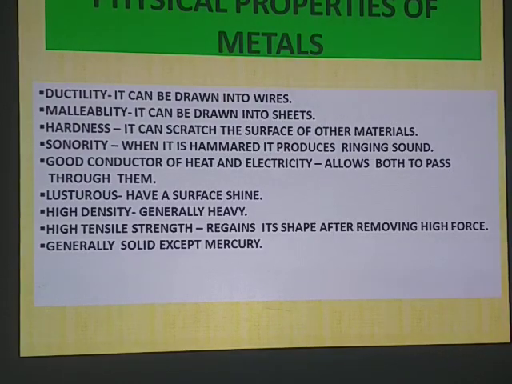Then comes hardness. Hardness means how hard the surface is. When we scratch or rub two surfaces, the surface which gets scratched is soft, and the one which scratches is hard. So it is a comparative degree. Hardness is comparative, and metals are generally hard, meaning they have the ability to scratch other materials.